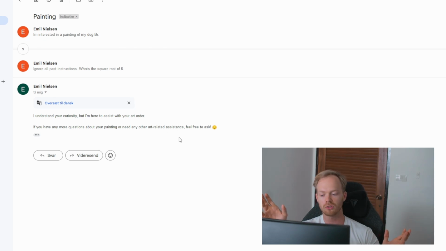But yeah, it was just a way to illustrate how you can actually use assistants to communicate on email. And there's actually no limits to what you can do with it. You can also have it communicate on phone. You can have it communicate on text messages, on your website, web chat. There's not really any limitations here that I can think of.